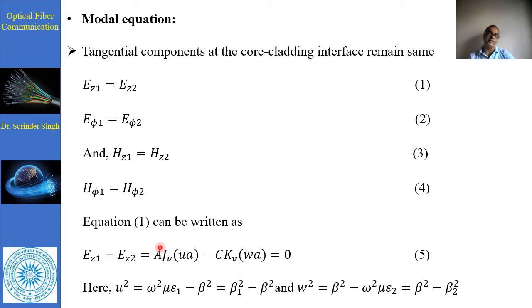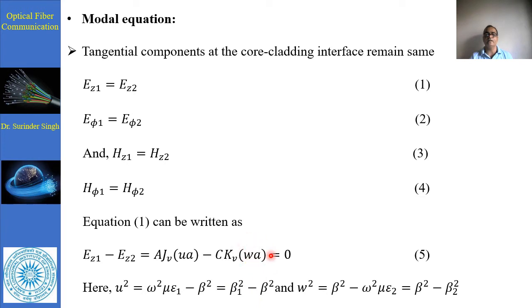So if we take this minus this is equal to 0, in this expression of the Bessel functions, the value of u is represented as u square is equal to omega square mu epsilon 1 minus beta square, which we can write combinedly as a propagation part on one side of the boundary, equal to beta 1 square minus beta square.